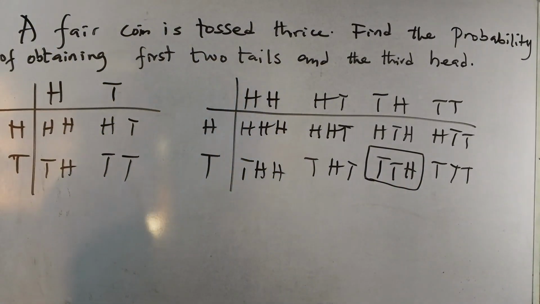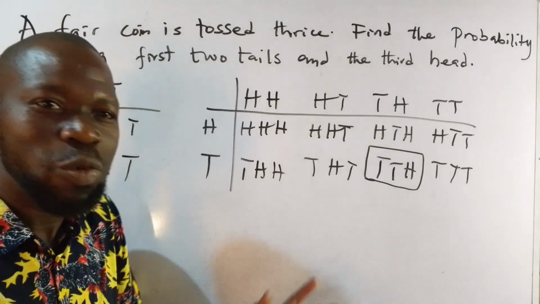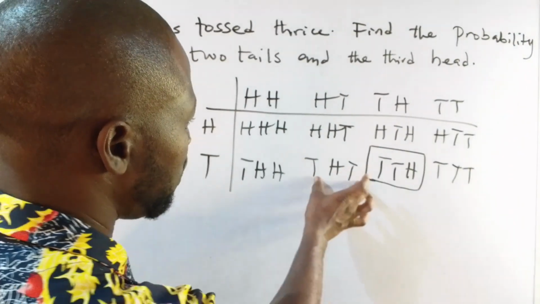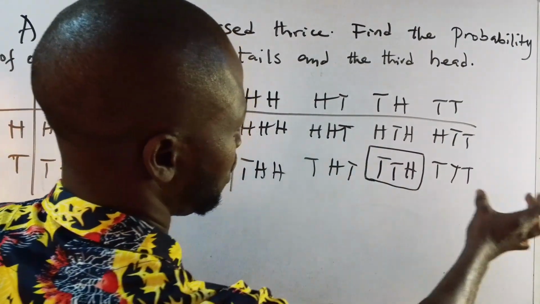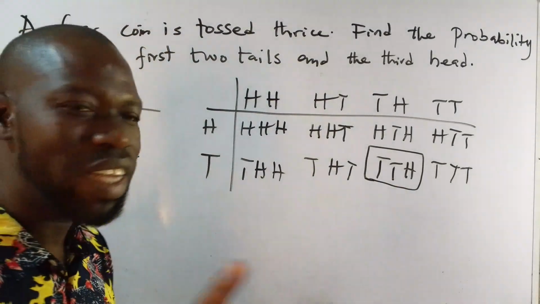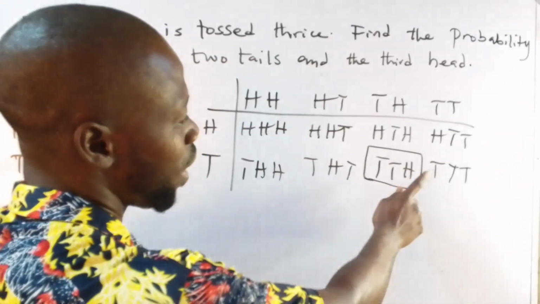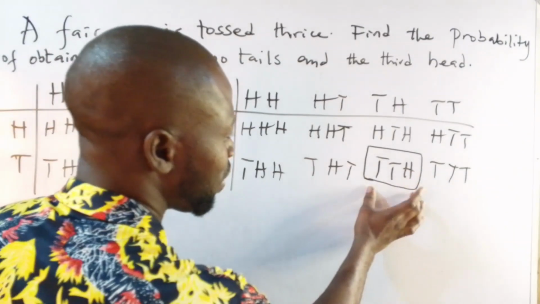If they had said 2 tails and a head, we wouldn't have an issue. It would have been this is 2 tails and a head, this is 2 tails and a head, and this is 2 tails and a head. But here they said the first 2 tails and the third head. So it's only particular to this.